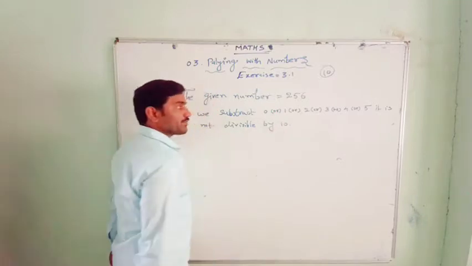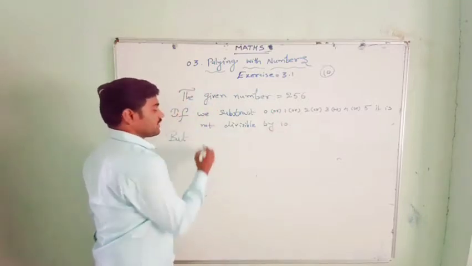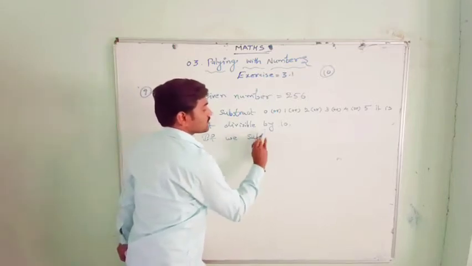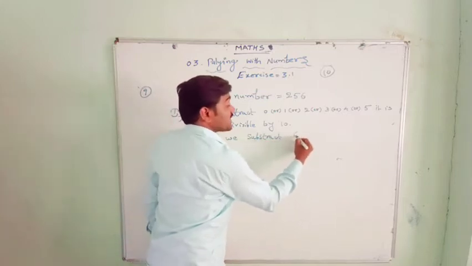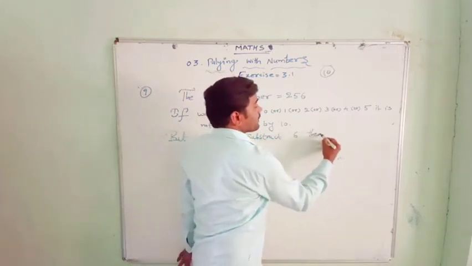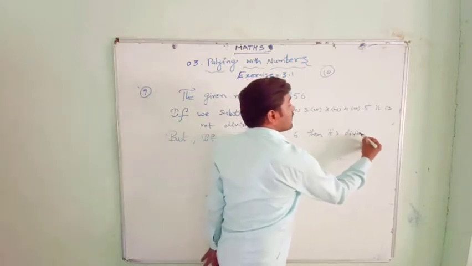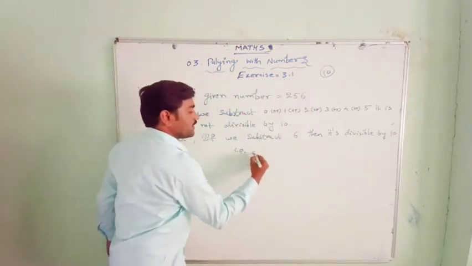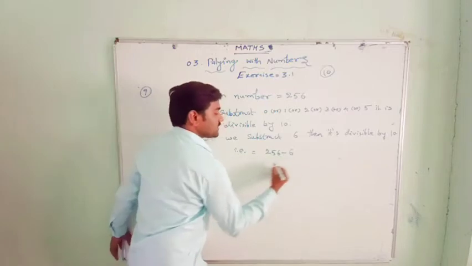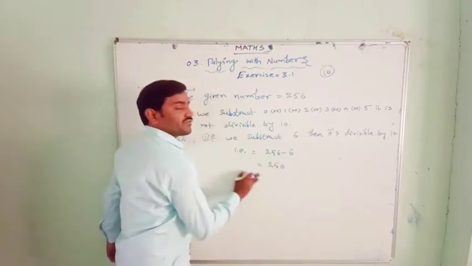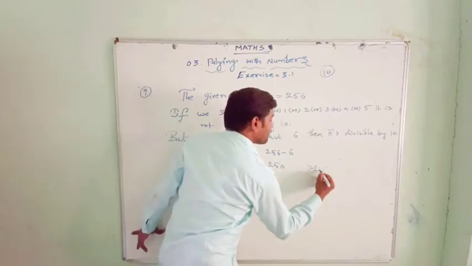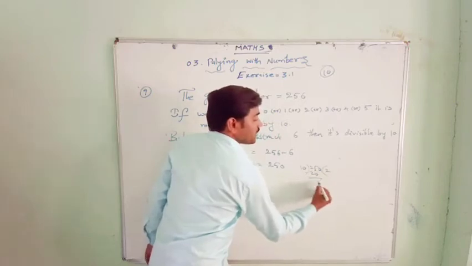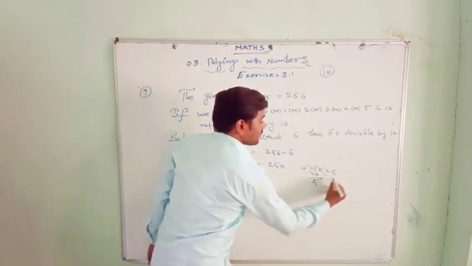But if we subtract 6, then it is divisible by 10. How? Let us see. Here 256 minus 6 equals 250. Now this 250 is exactly divisible by 10. Okay. Now here 10 2s are 20. Here 5. 10 5s are 50.